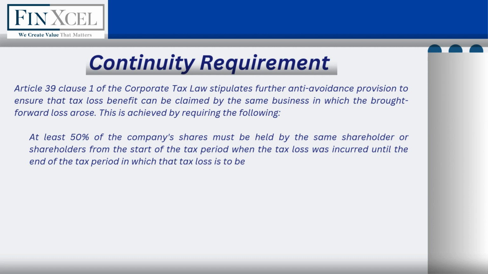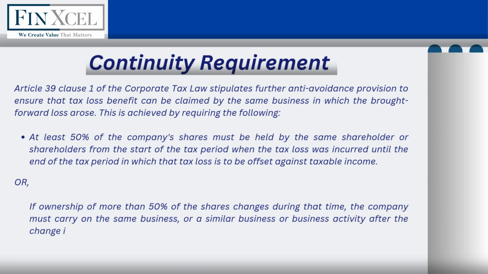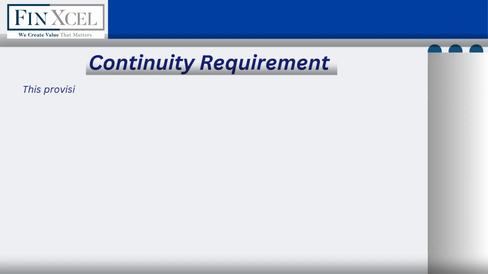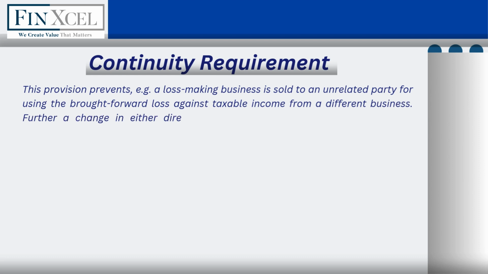loss is to be offset against taxable income, or, if ownership of more than 50% of the shares changes during that time, the company must carry on the same business, or a similar business or business activity after the change in ownership. This provision prevents, for example, a loss-making business being sold to an unrelated party for using the brought forward loss against taxable income from a different business.